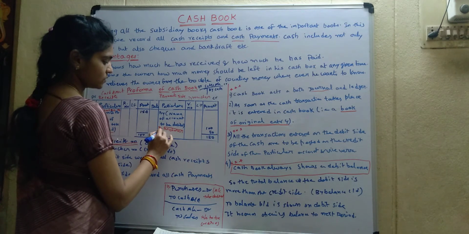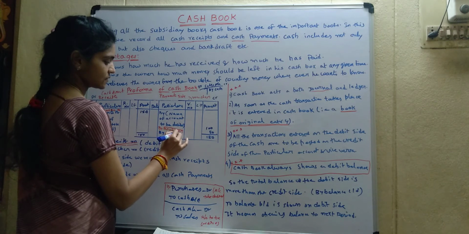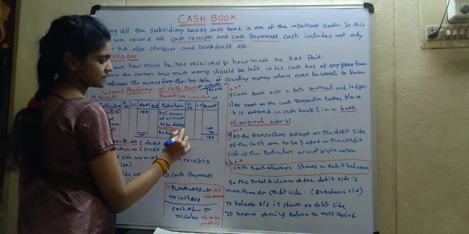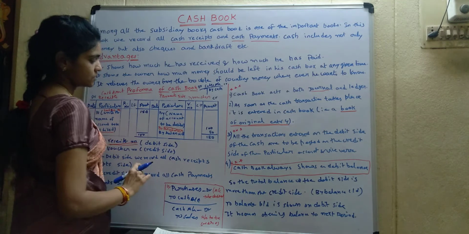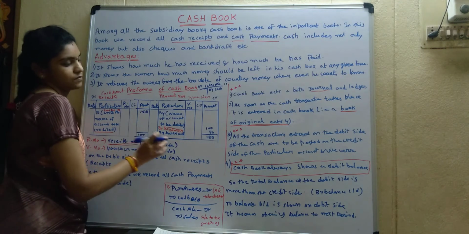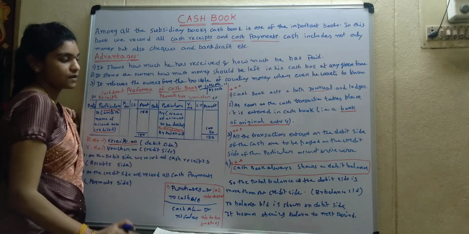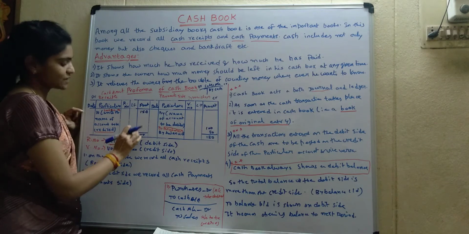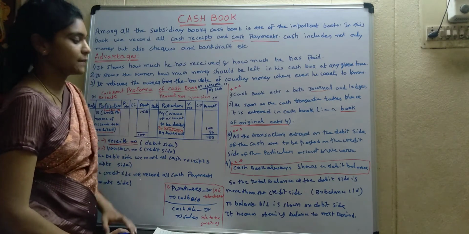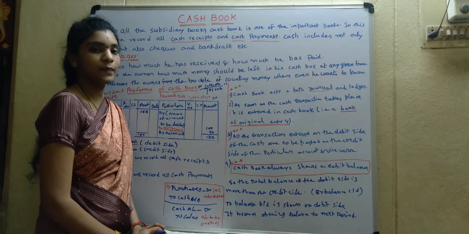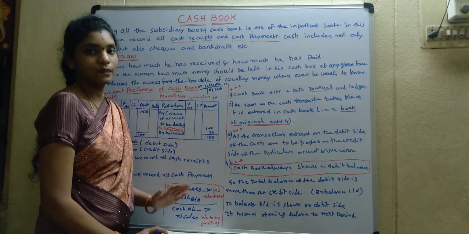So what we do? By balance carried down. We pay 100. Like that, cash book always shows a debit balance, because we can't pay more than what we have in our hand.